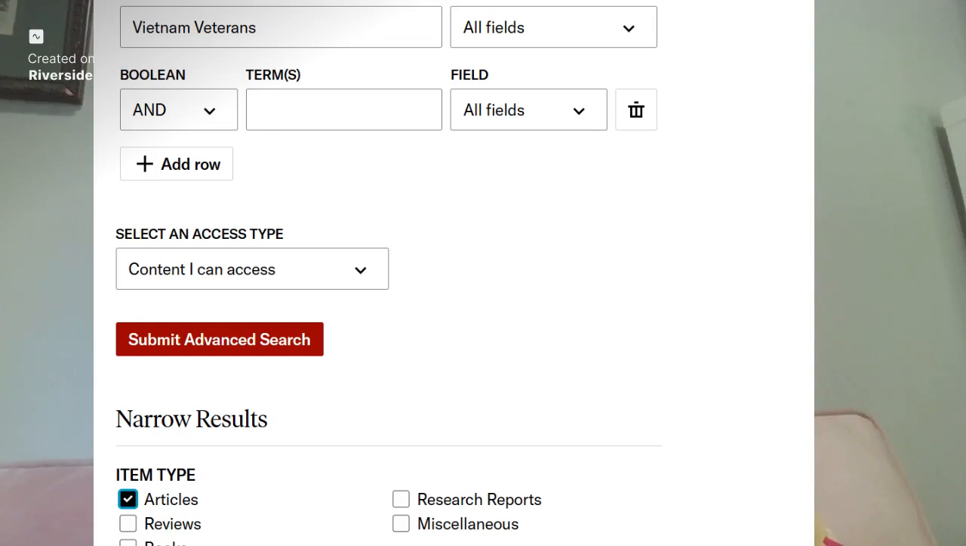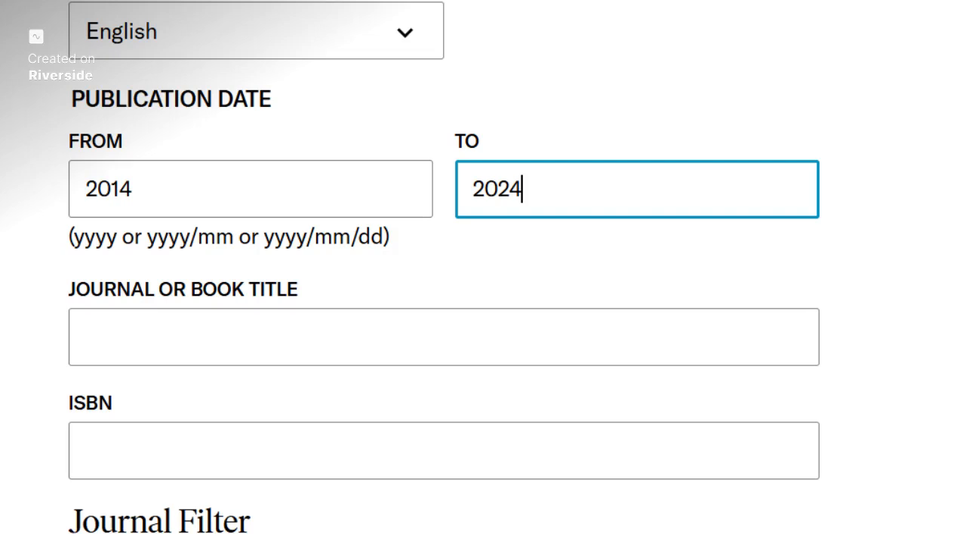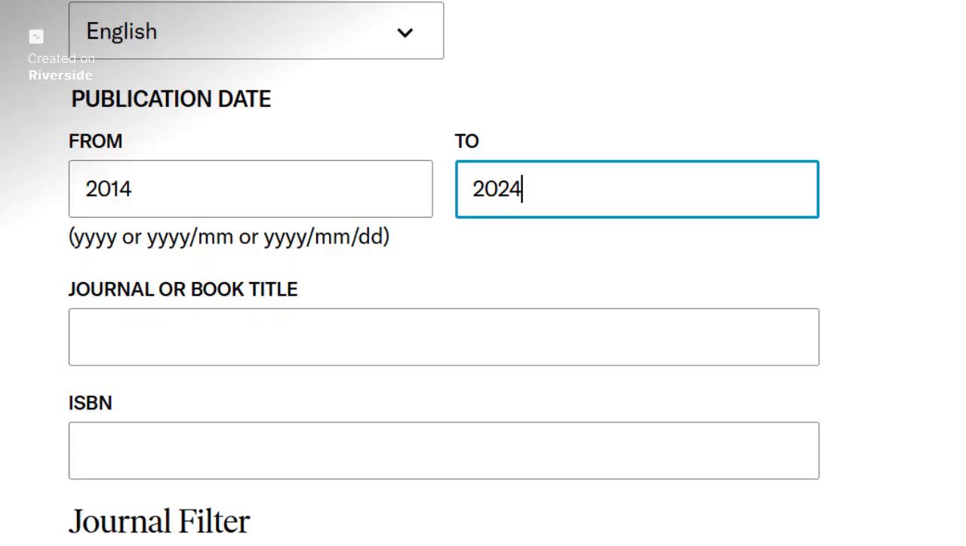So the first thing I did was I opened up Jstor's advanced search feature. I typed in Vietnam veterans under terms. I left the other items alone except for I did choose articles in source type. Next, I chose English since that is my primary and first language. I wanted articles published in the last 10 years for some fresh ideas. So I chose the date range 2014 to 2024.